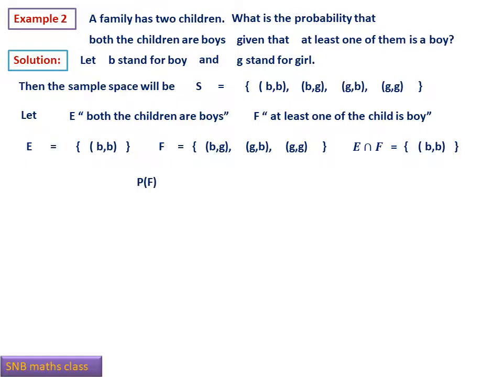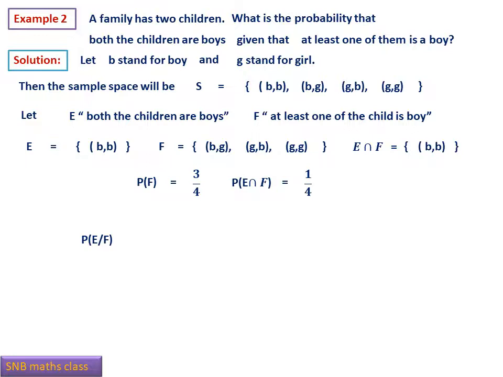Now apply the definition mechanically. Probability F, first we can calculate, that is definitely 3 by 4, and probability E intersection F will be 1 by 4. So now what is probability E given F? Try to understand. Find the probability that both children are boys given that at least one of them is a boy.